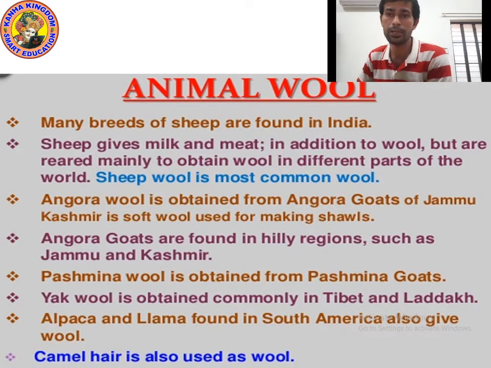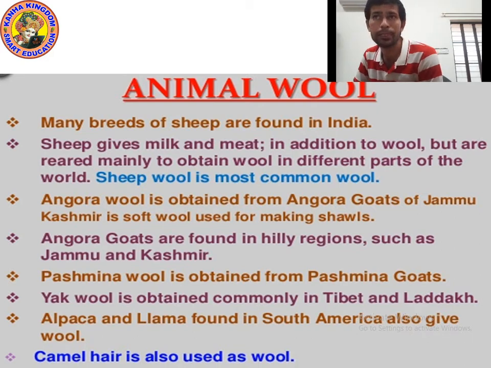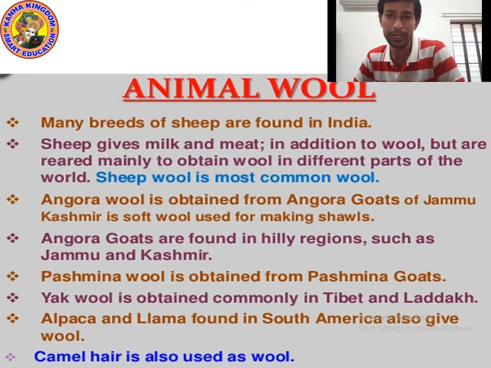Okay kids, next topic is animal wool. Point number 1: many breeds of sheep are found in India. Different breeds, meaning different kinds of sheep, are found in different parts of India. Sheep give us milk and meat, we know about it, but sheep also give us wool in addition.